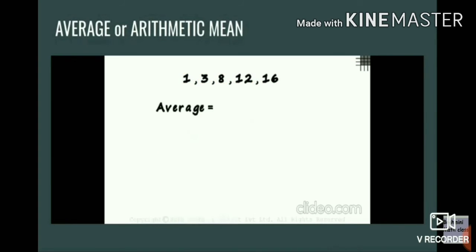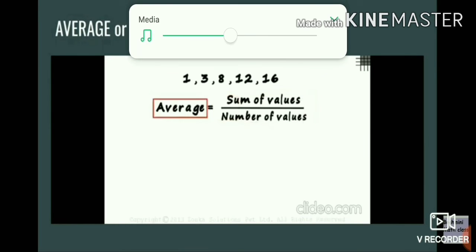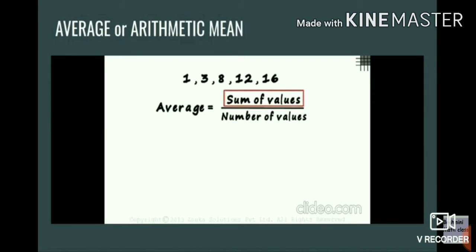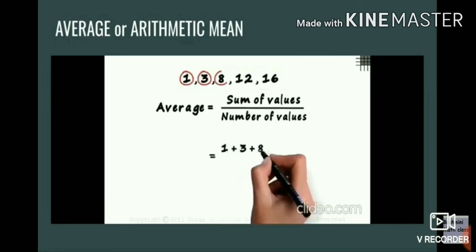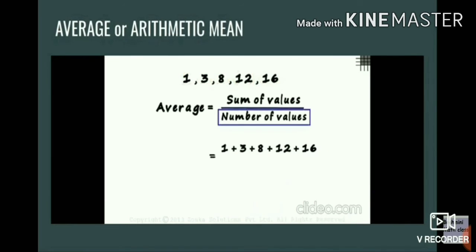So find the average or arithmetic mean for these numbers. Average is equal to the sum of the values divided by the number of the values. So what is the sum of all these numbers? 1 plus 3 plus 8 plus 12 plus 16. What is the sum? You find it. How many values are there? There are 5 values. The sum of the values divided by 5.